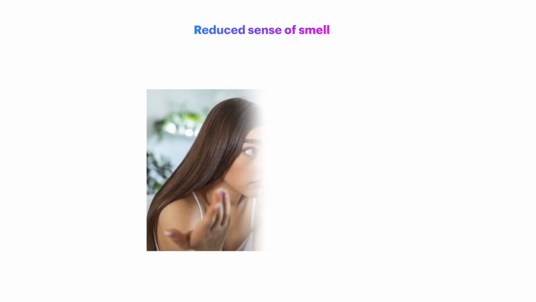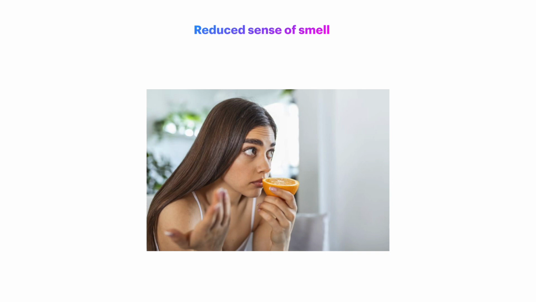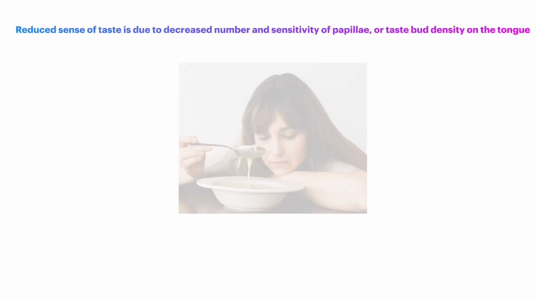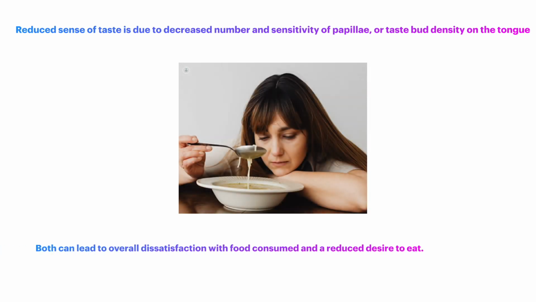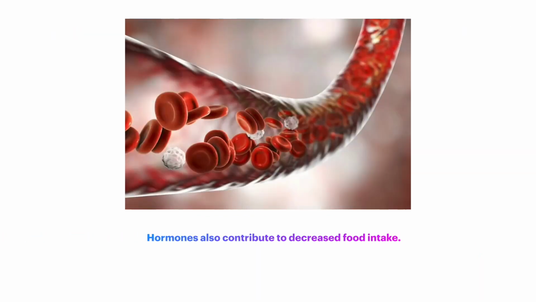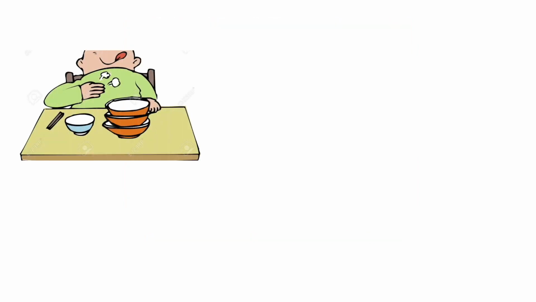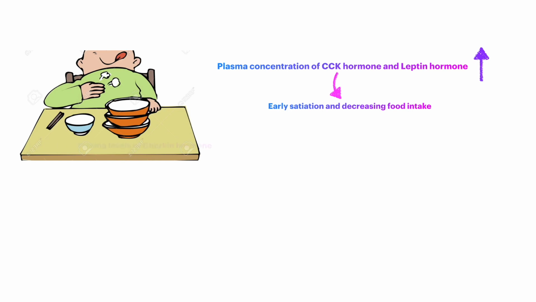Reduced sense of smell is prevalent among elderly and caused by changes in olfactory epithelial cells. Reduced sense of taste is due to decreased number and sensitivity of papilla or taste bud density on the tongue. Both can lead to a reduced desire to eat. Hormones also contribute to decreased food intake. The plasma concentration of the CCK hormone and leptin hormone involved in providing the feeling of satiety increases, leading to early satiation and decreasing food intake. As well, with age, the plasma levels of the ghrelin hormone decrease, delaying gastric emptying.